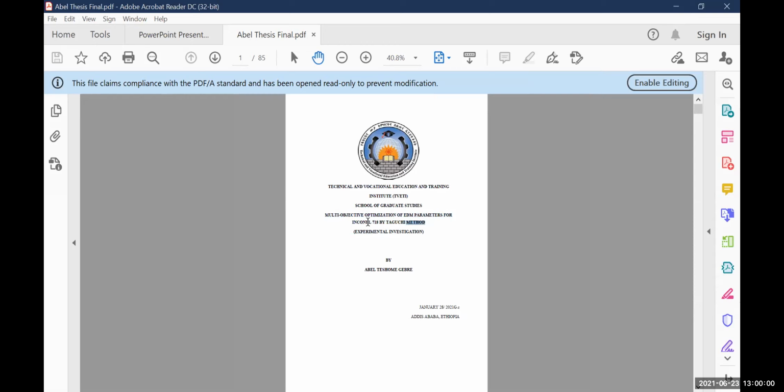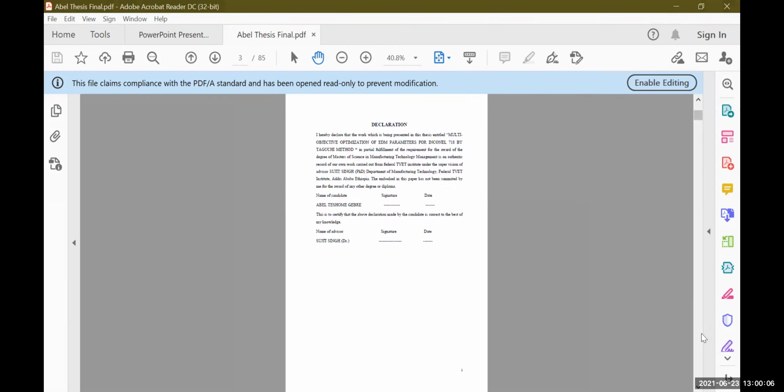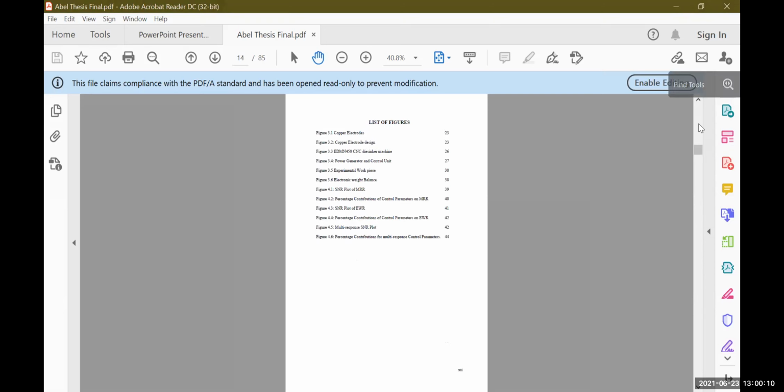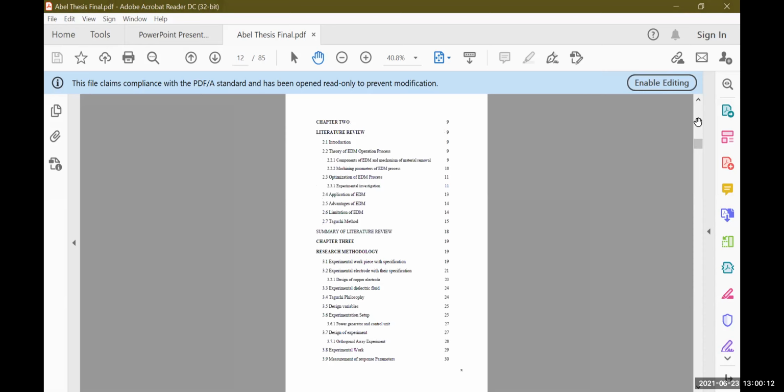The Taguchi method is one kind of design of experiment method we use. And if you see the basic design methodology he has followed.